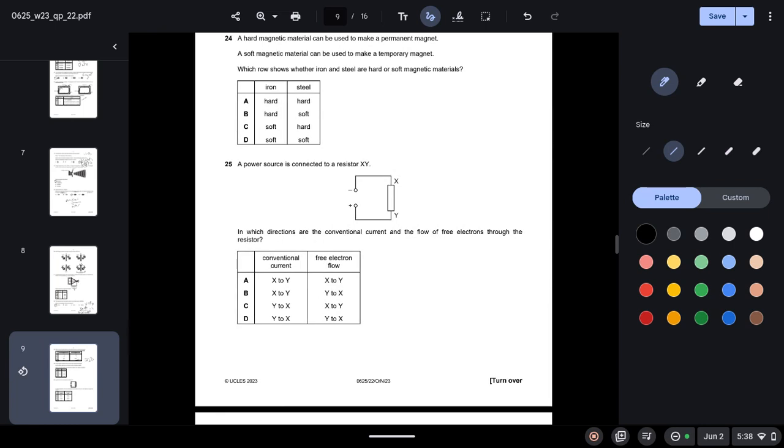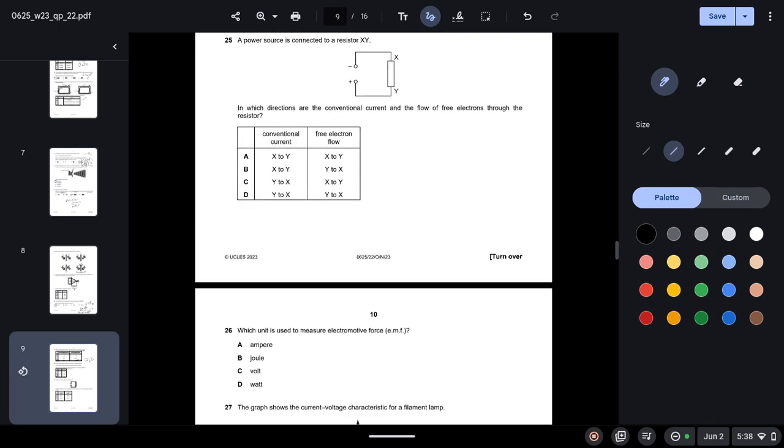24. A hard magnetic material can be used to make a permanent magnet. A soft magnetic material can be used to make a temporary magnet. Which row shows whether iron and steel are hard or soft magnetic materials? So we know that iron is a soft magnetic material whereas steel is a hard magnetic material. So C is your correct answer.